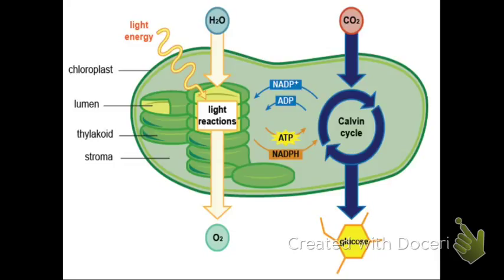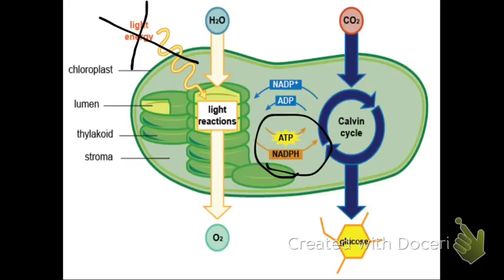Let's think about what would happen if you didn't have light. So no light. Think about which side of the reaction, the light reactions or the Calvin cycle, would be immediately impacted. Okay, so since light energy isn't immediately needed in the Calvin cycle, once you put a plant in a dark room, it won't stop making glucose right away because there's still some ATP and NADPH left over from before.